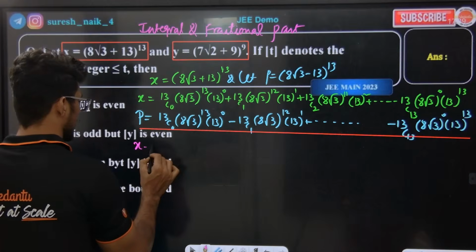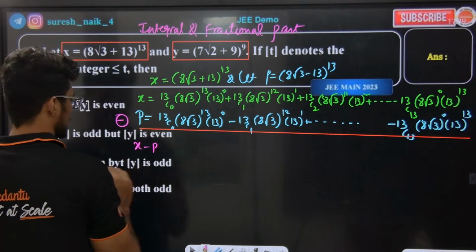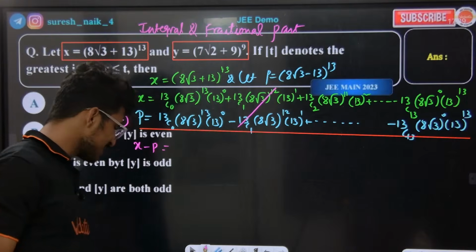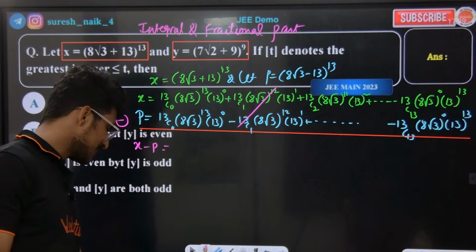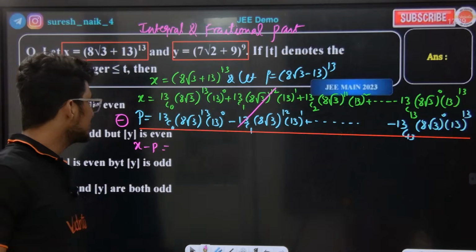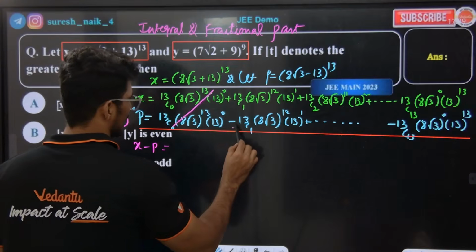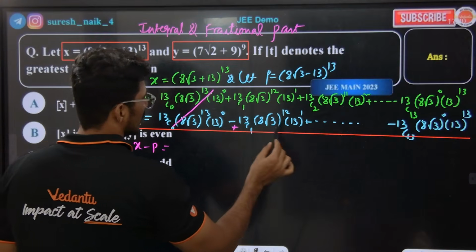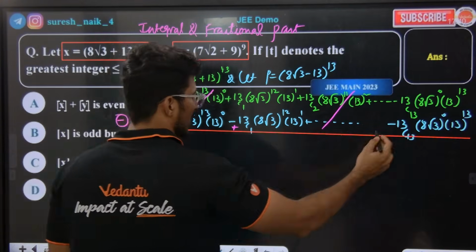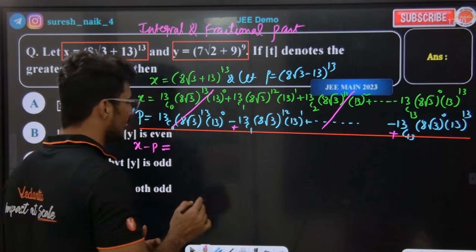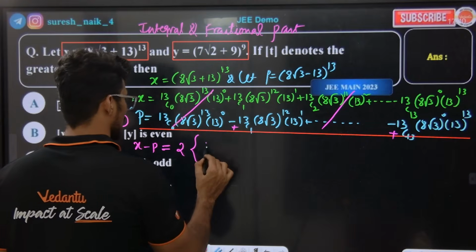Subtract: x minus p, right? Should we subtract or add? We have to subtract this from this. What will come? This will cancel, and this will be plus. Okay, so on subtracting, the even suffixes will be cancelled. So 2 times the odd suffixes will come.